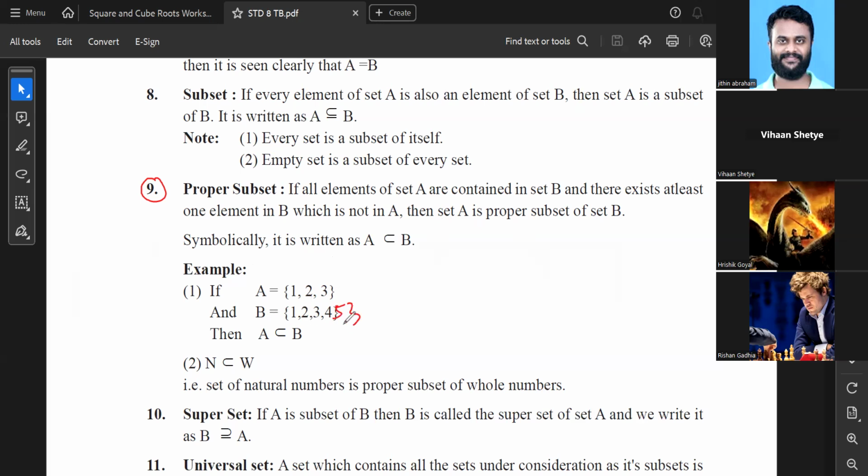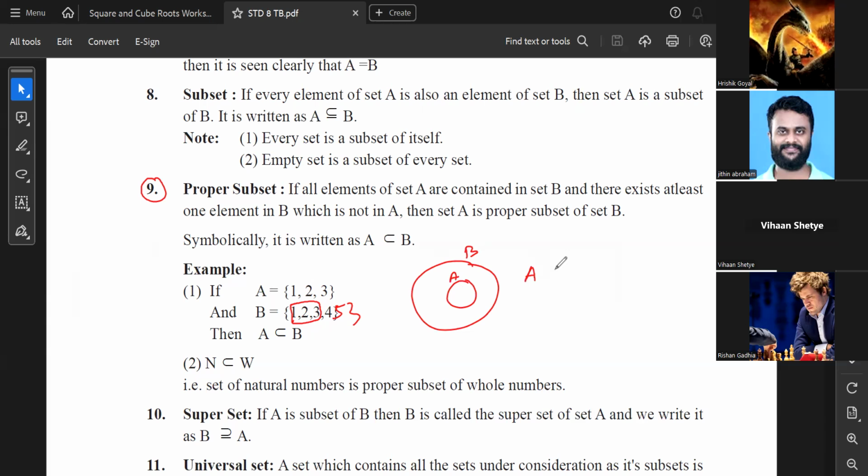चलो मैं एक और example दे दूंगा. So what happens? So these numbers are A. So A is covered inside the B. लेकिन ऐसा नहीं कि सिर्फ A ही है B के अंदर. A के अलावा भी कुछ numbers है B के अंदर. So which means B is bigger and A is smaller, which I have already given you an example. So in this case, I can say yes, it is a proper subset of B.